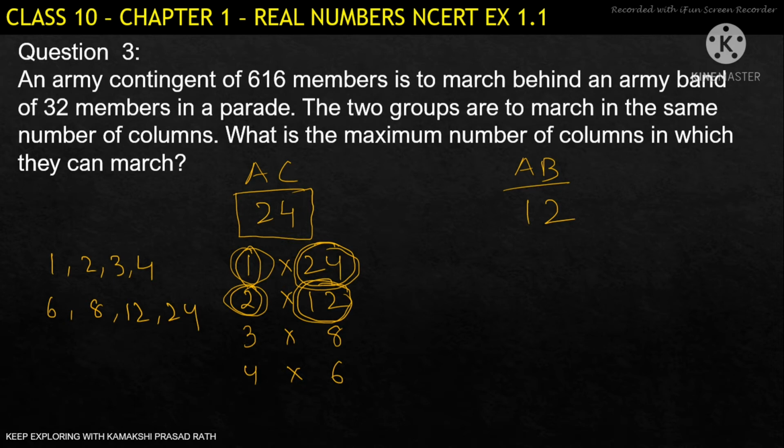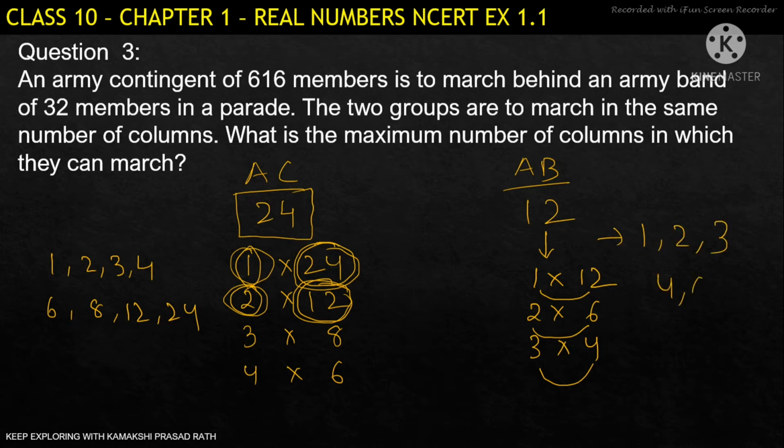Similarly, for 12, we can do one column of 12, 2 columns of 6, 3 columns of 4, or else 4 columns of 3, 6 columns of 2, 12 columns of 1. So here the possibilities are 1, 2, 3, 4, 6 and 12 columns.